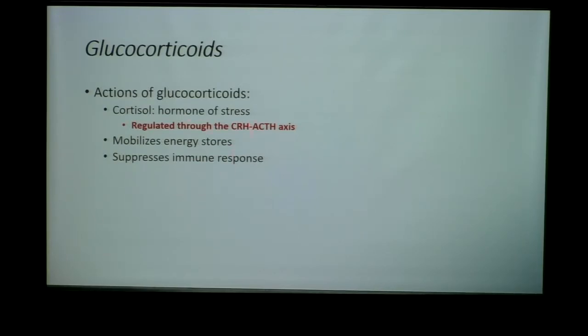Cortisol helps to mobilize energy stores. It helps to suppress our immune response. This is why we give it to surgical patients or patients who are sick or ill or have cancer. It helps to tone down our inflammatory response, our immune response. It also helps us with memory formation, interestingly.